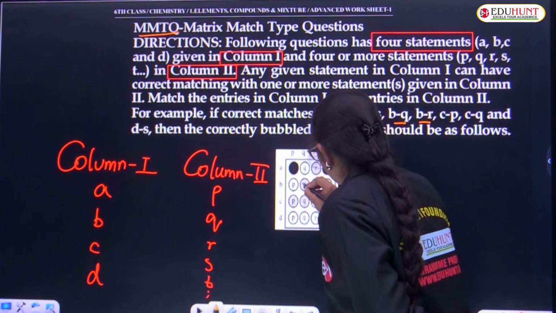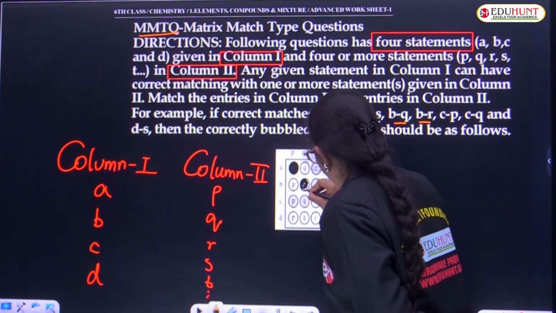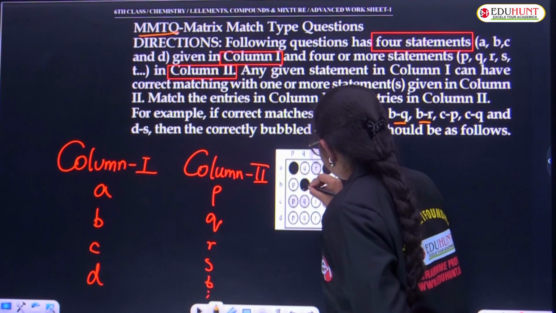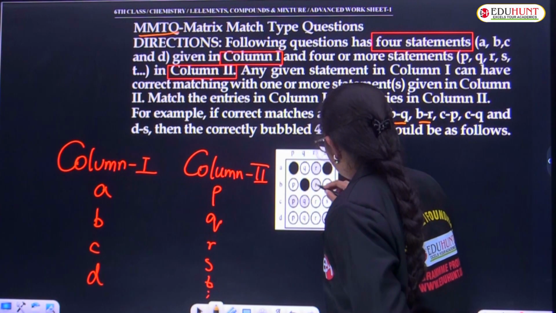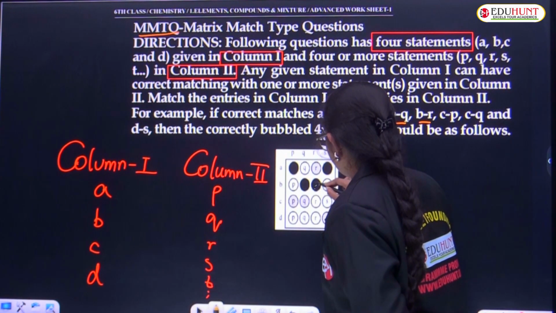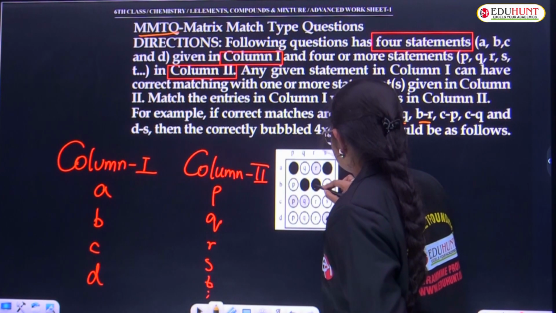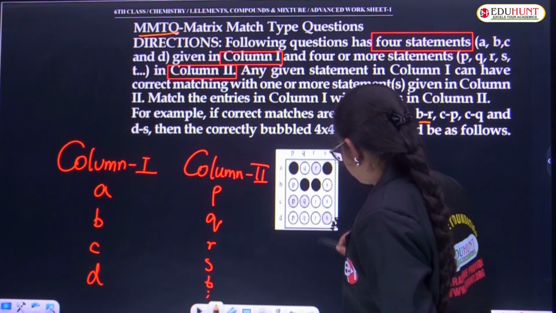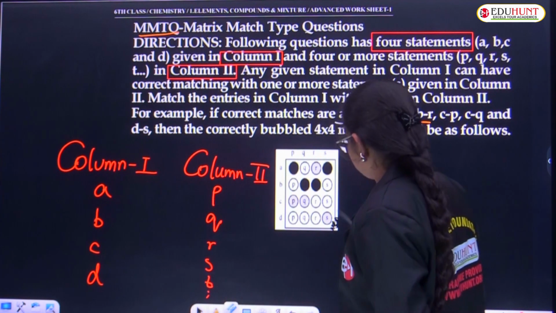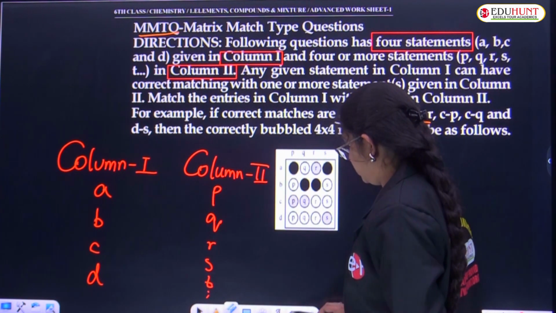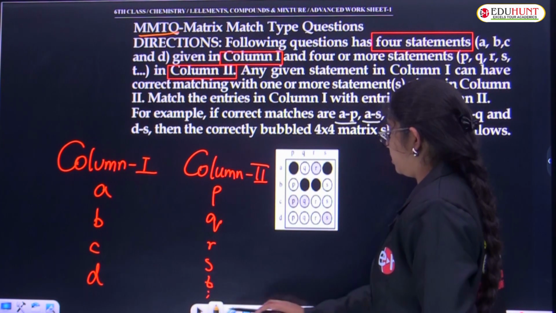Q and R, because 2 options are right here, so both of them are right. They will give this multi-correct, like multi-matrix. Multi means more than 1 true answer.